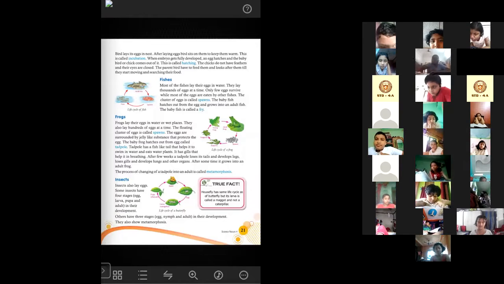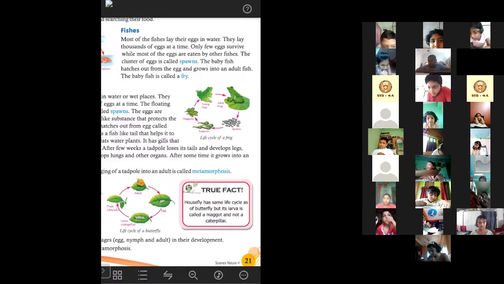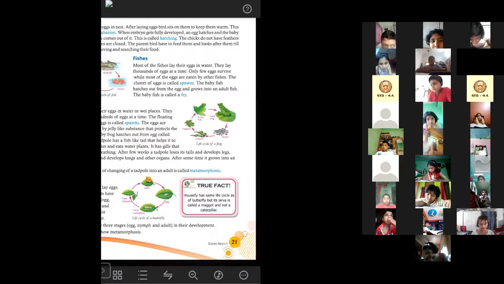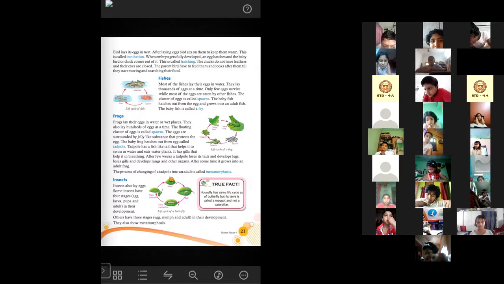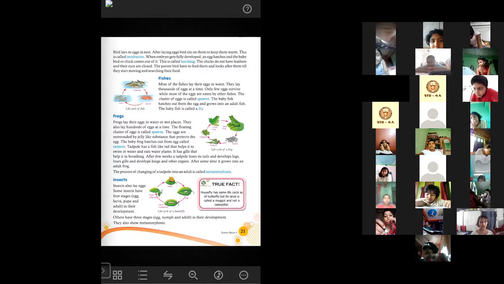Now let's see what is written here in the true fact box. Housefly has the same life cycle as a butterfly, but its larva is called a maggot, not a caterpillar. So the life cycle of housefly is exactly like the butterfly. But what is the name of the larva of housefly? It is a maggot, not a caterpillar. The larva of a butterfly is called a caterpillar and the larva of a housefly is called a maggot.